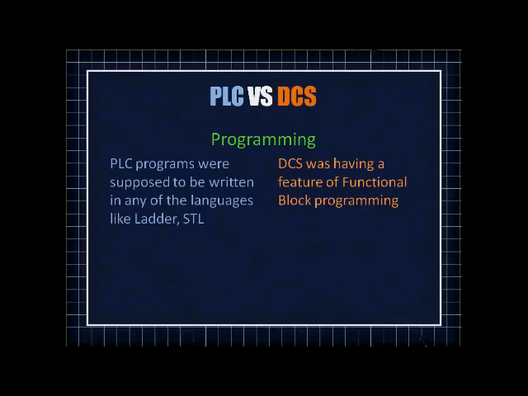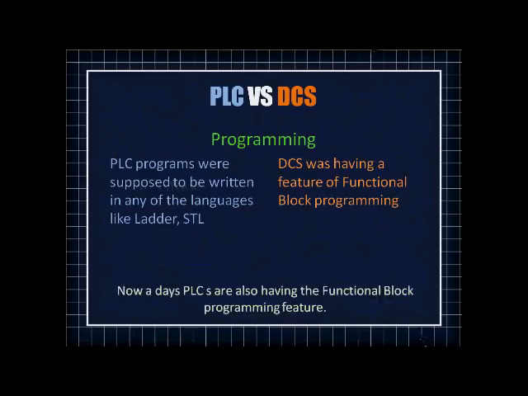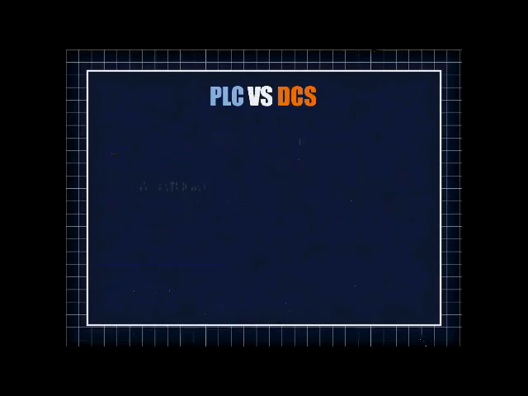were meant to control some small operations, like a block for motor operation or a block for PID controller. All these things were already available in a package of some functional blocks. So these were the differences between PLC and DCS when they were designed. But are these differences applicable even now?